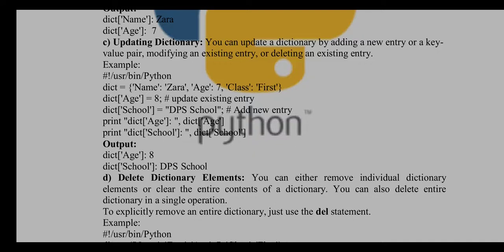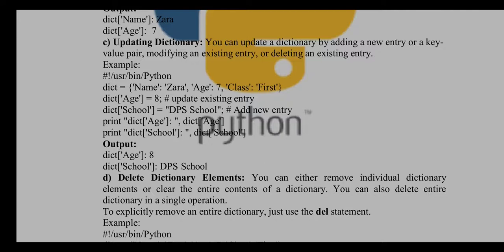So I am going to change it to the new updated value, 8. So we'll see what is going to happen. Next, I am going to add a new key, that is school, and I am specifying the value for that as DPA school. So it is directly going to be added in the specific dictionary.